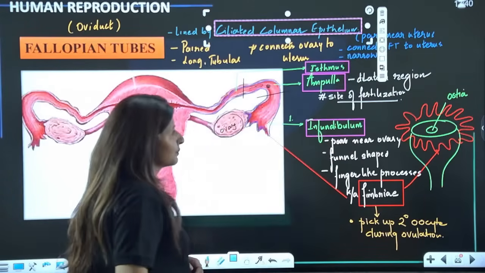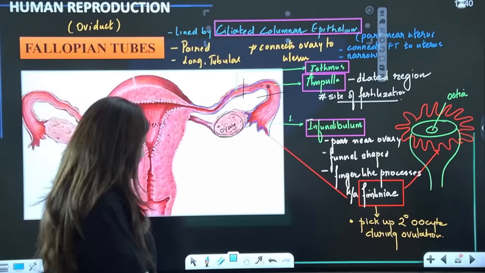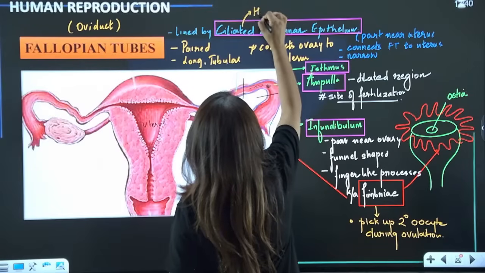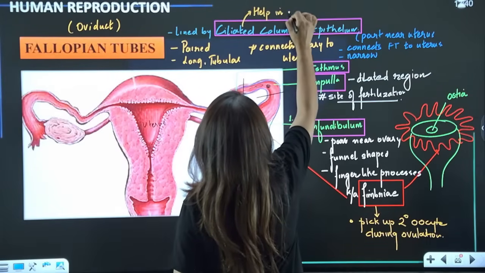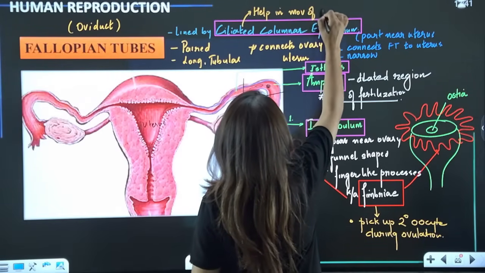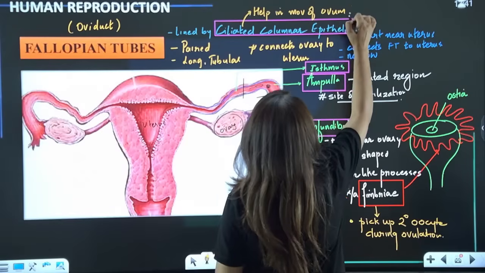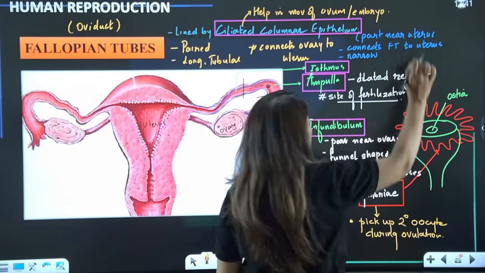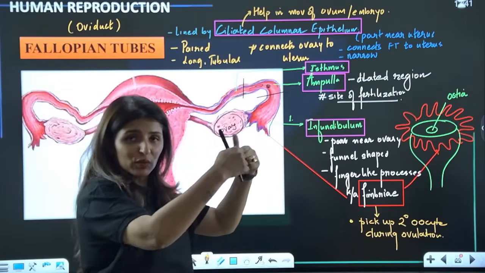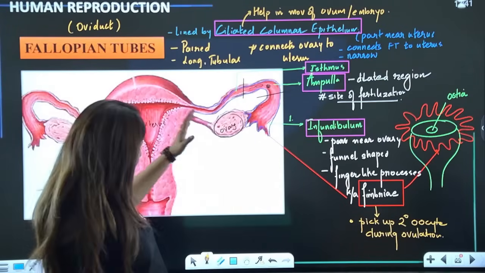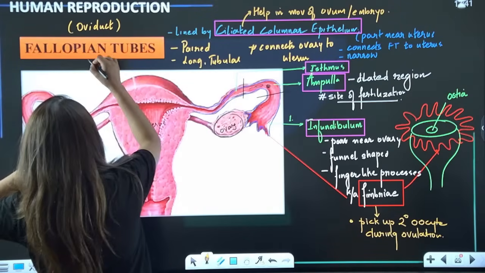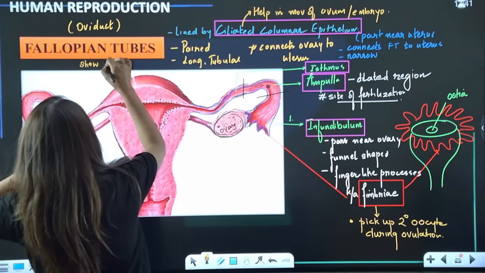Please tell me, why is cilia present? It is this cilia, guys, which is going to help in the gradual movement of the ovum or even the embryo towards the uterus. Also, your fallopian tubes show peristalsis.